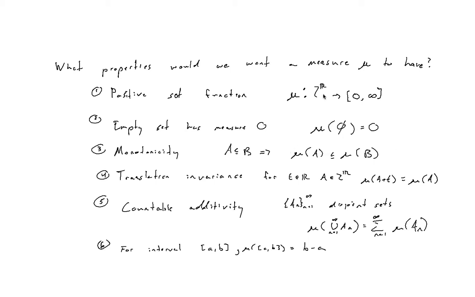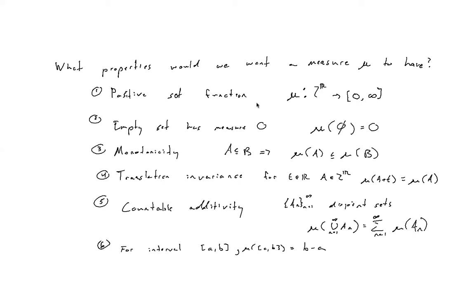First, it should be a positive set function. So let's try and construct a measure on the power set of R. Let's confine ourselves to R, and let's try and extend this notion of measure to all subsets of R. We're going to end up showing that that's not possible, but let's assume for a second it is. So we would like our measure to be a positive set function from the power set of R to the positive extended real line. So we're allowing sets to have infinite measure.